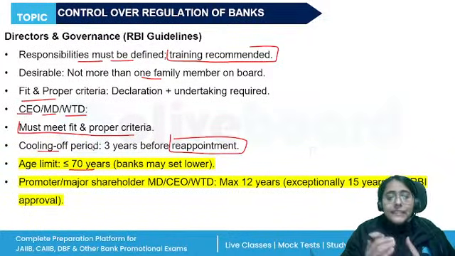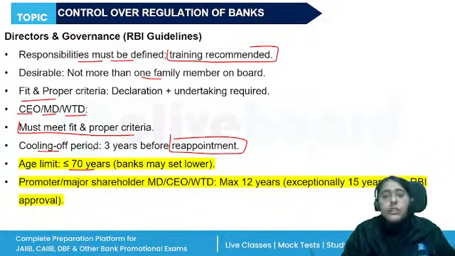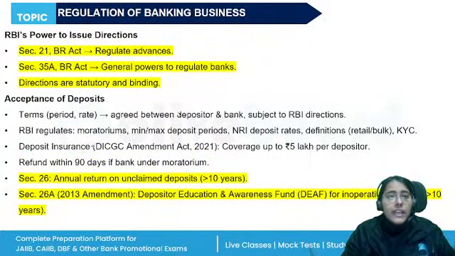Basically, the MD, CEO, who is also a promoter or a major shareholder, cannot hold these posts for more than 12 years. In extraordinary circumstances, at the sole discretion of RBI, this can be extended to 15 years. All right. So that is all about our unit 2.